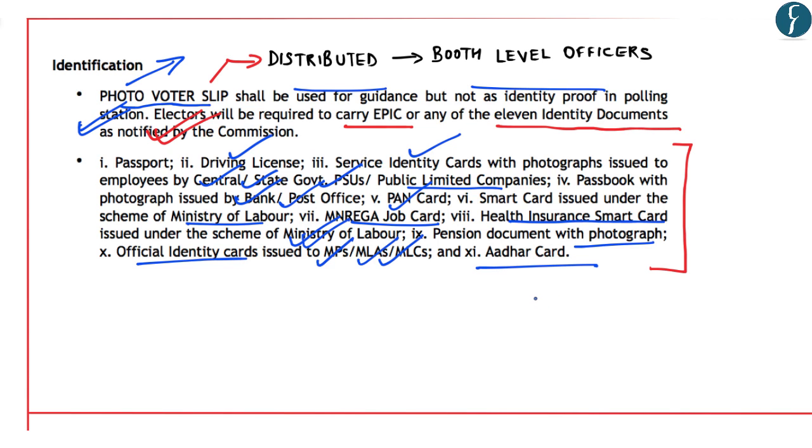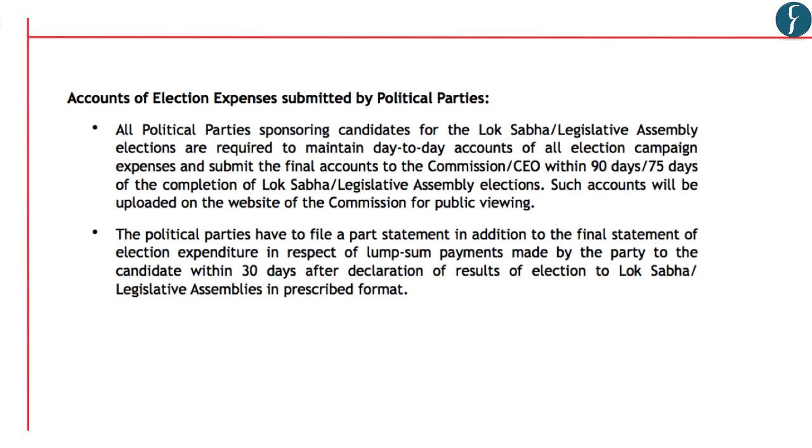So these are the 11 documents apart from EPIC card which can be used as identity proof while going for polling.